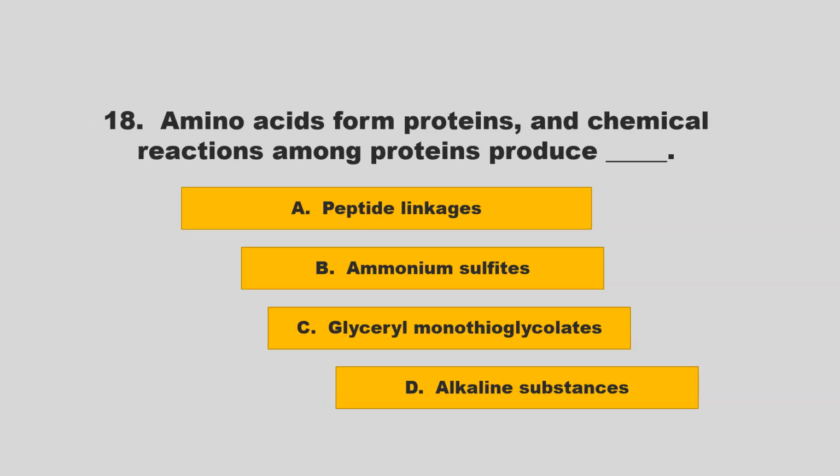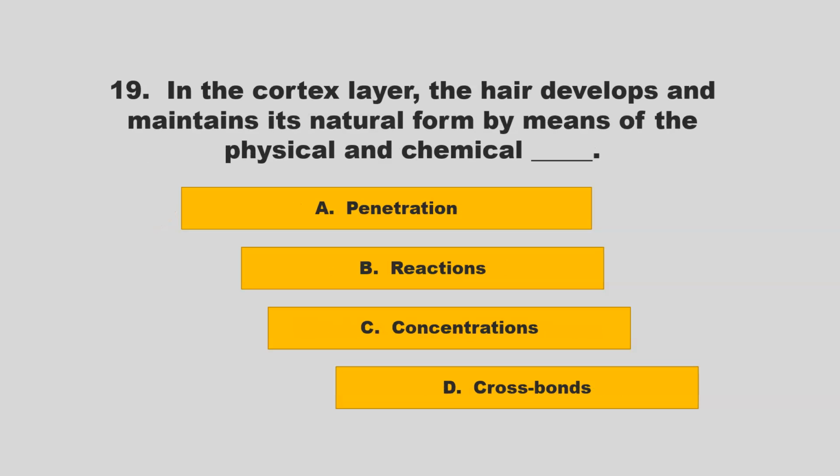Amino acids form proteins, and chemical reactions among proteins produce blank. Is it peptide linkages, ammonium sulfites, glycerol, monothioglycolates, alkaline substances? If you chose A, peptide linkages, you are correct.